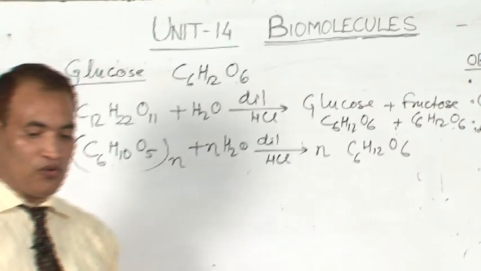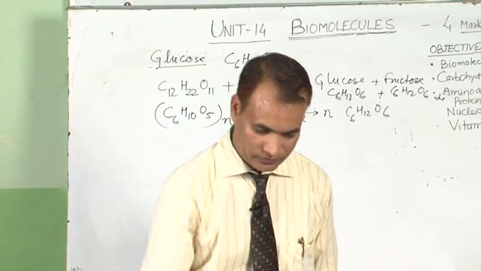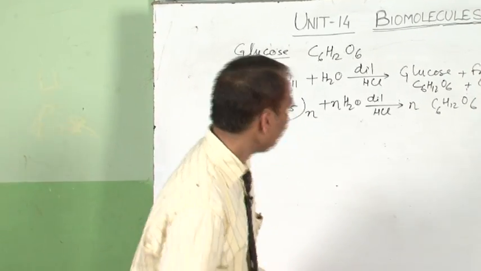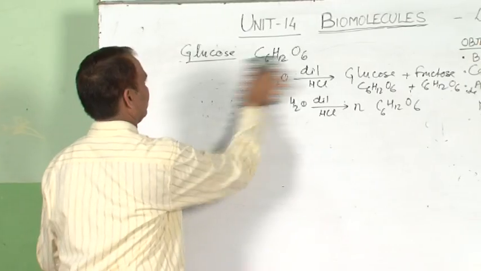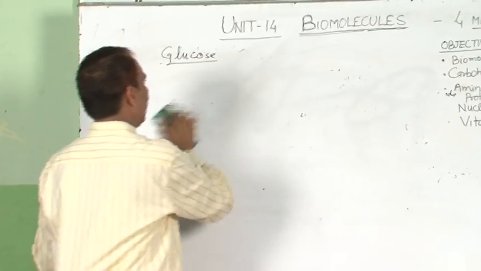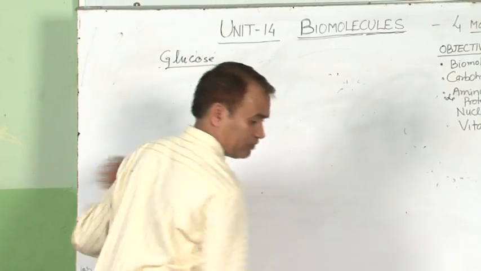Now the structure and reactions of glucose.